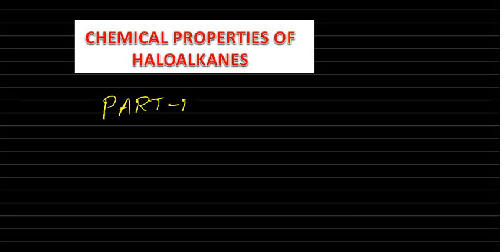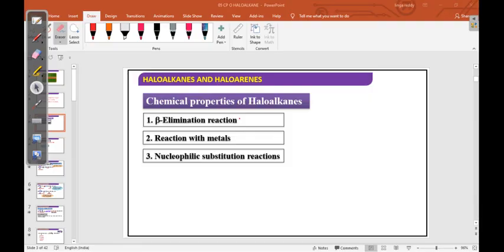Chemical properties of haloalkanes, part 1. These chemical properties are as follows: beta elimination, reaction with metals, and nucleophilic substitution reaction. Mainly three parts. So today we will discuss beta elimination and reaction with metals.